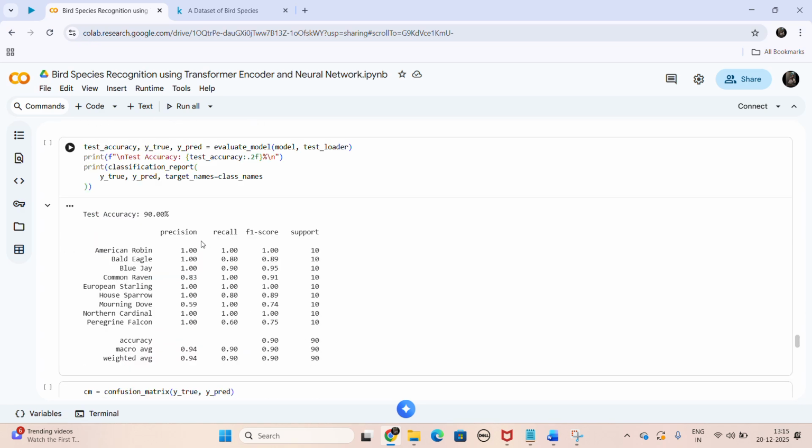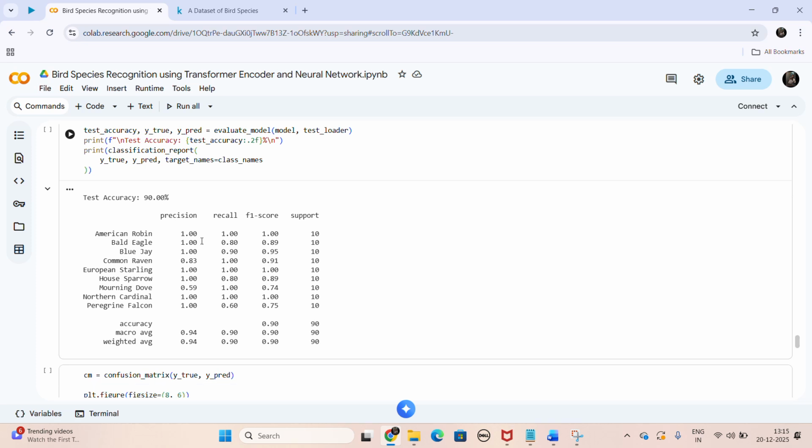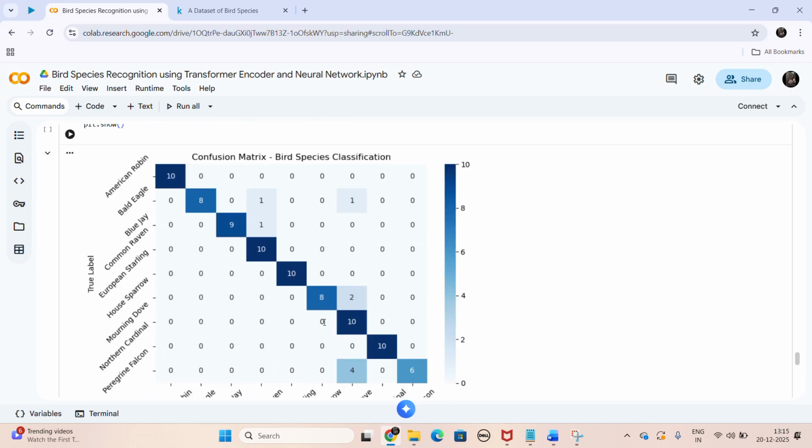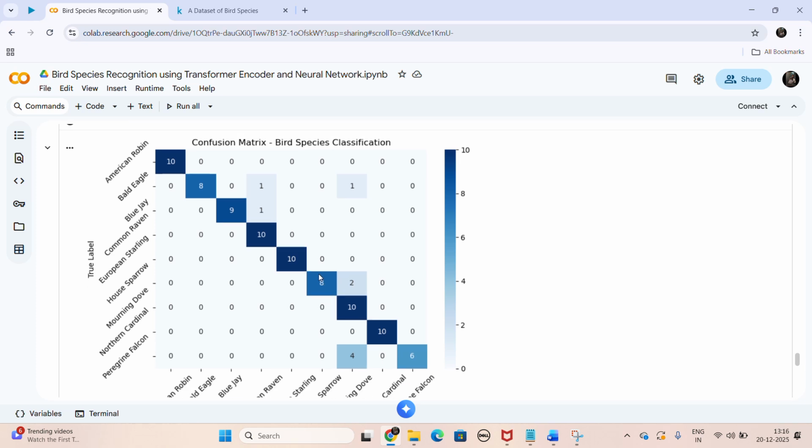You can see that the test accuracy is 90%. This is the confusion matrix. The confusion matrix here shows 10, 10, 10, 10, and 10, which means that it was able to recognize all these species correctly, whereas there were some problems in identifying species like the house sparrow and the bald eagle.